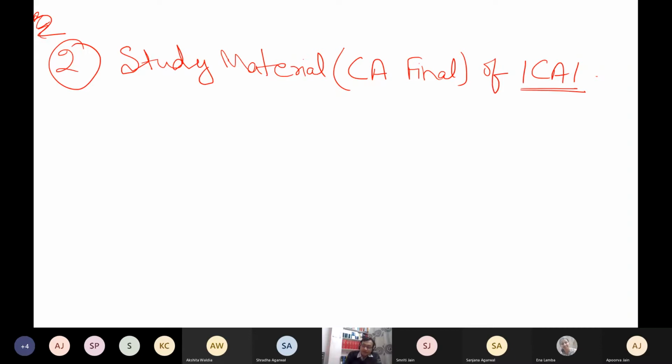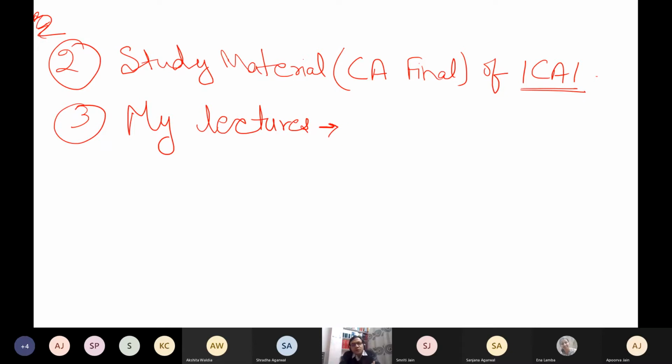And third, my lectures, if you are interested. If you find these lectures interesting or knowledgeable, you can attend them also. These are the options; serial number doesn't matter. So lectures, study material of ICAI, as well as the website. Through these sources, we will refer to our entire GST as well as customs.